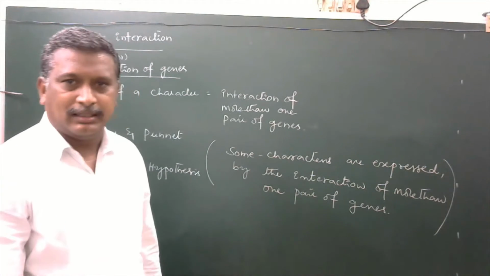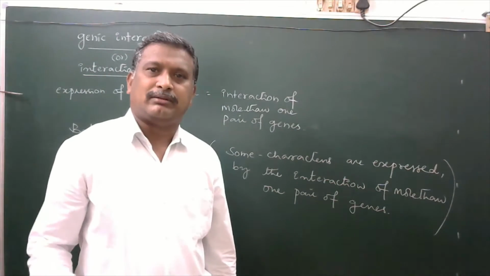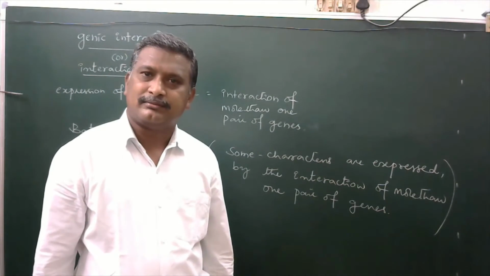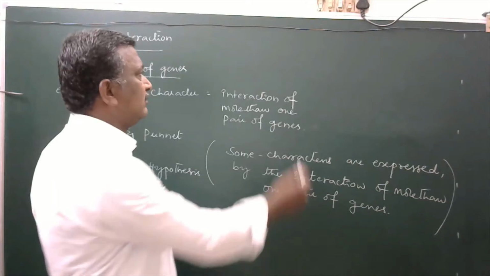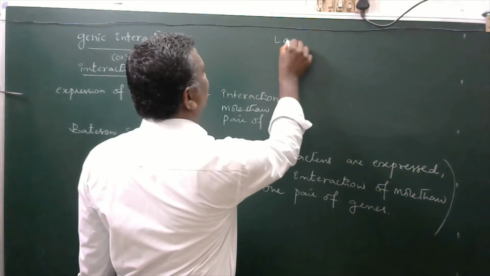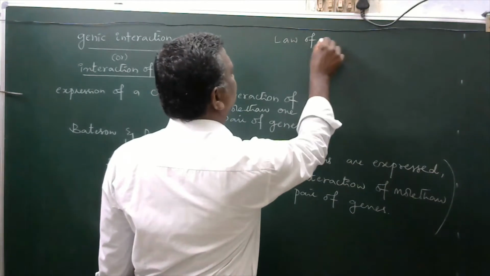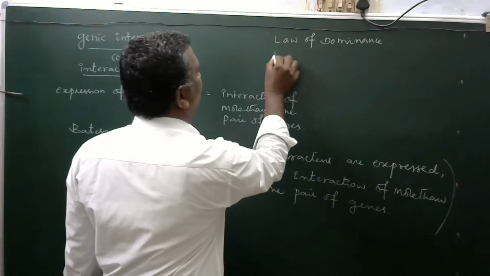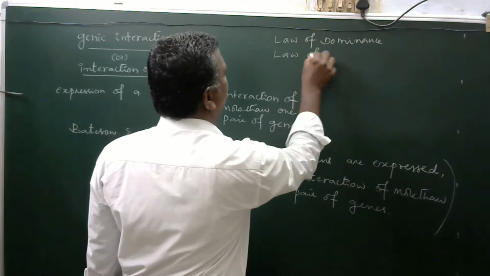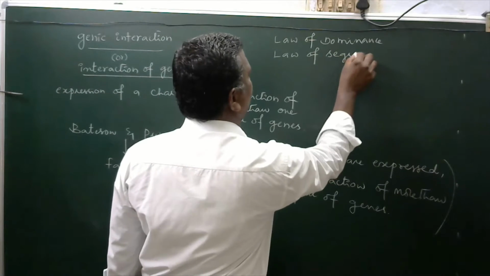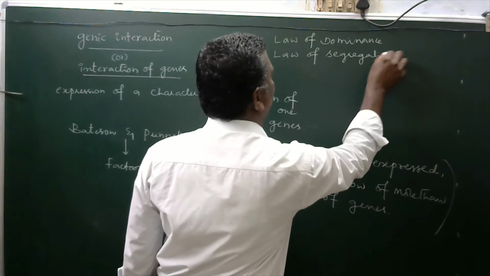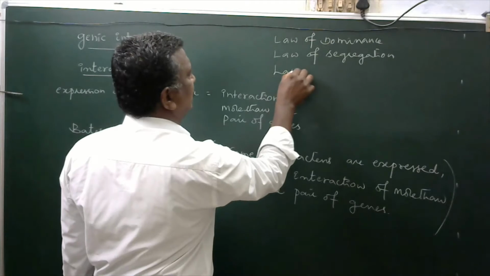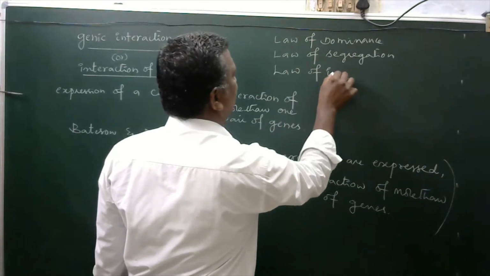Gregor Johann Mendel, we believe him as the father of genetics. He proposed the law of dominance, law of segregation, and law of independent assortment.